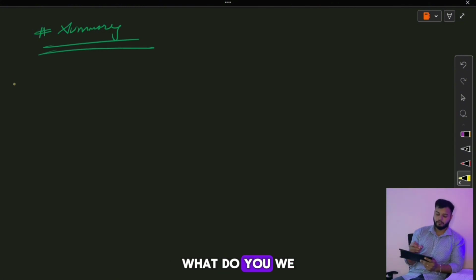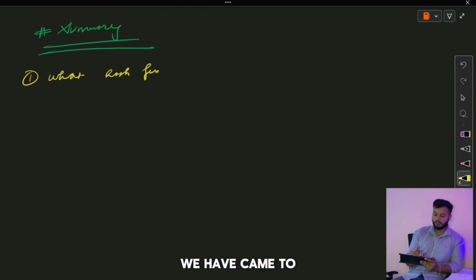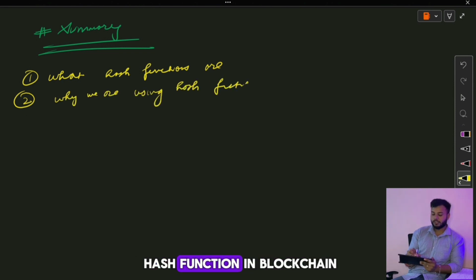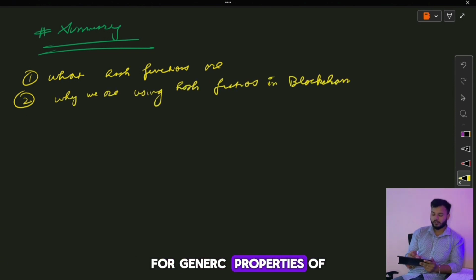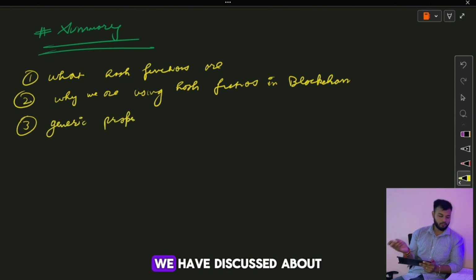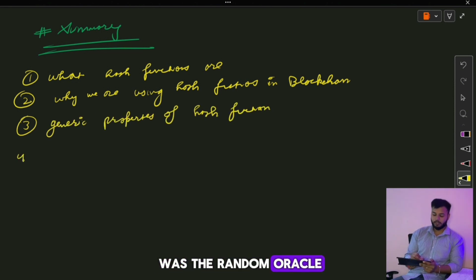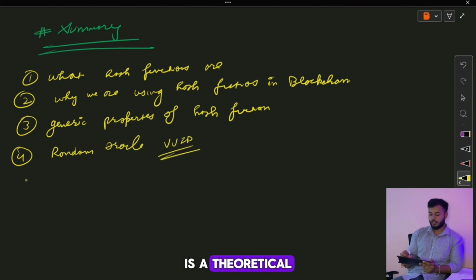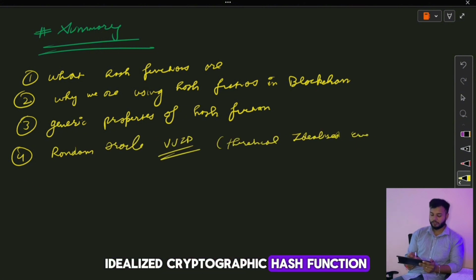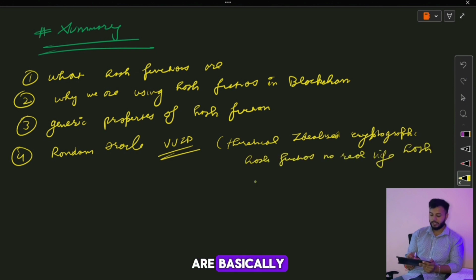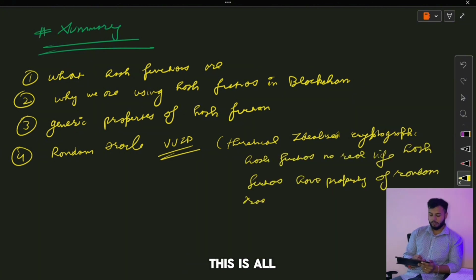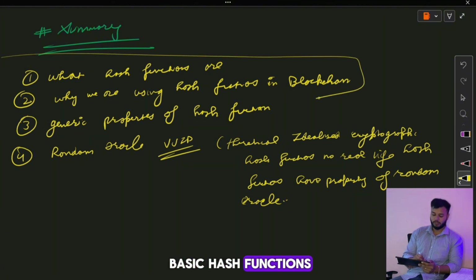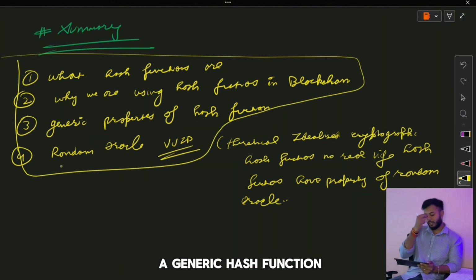So what we have covered in today's lecture is what hash functions are, why we are using hash functions in blockchain, and the generic properties of hash functions. Next we discussed the random oracle, which is a very important thing. Random oracle is a theoretical, idealized cryptographic hash function. No real life hash functions have the properties of a random oracle. All of this was related to basic hash functions. Random oracle was a generic hash function.